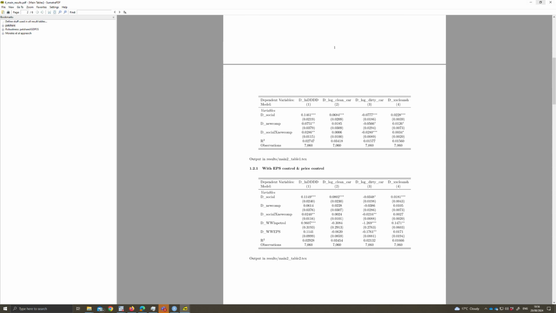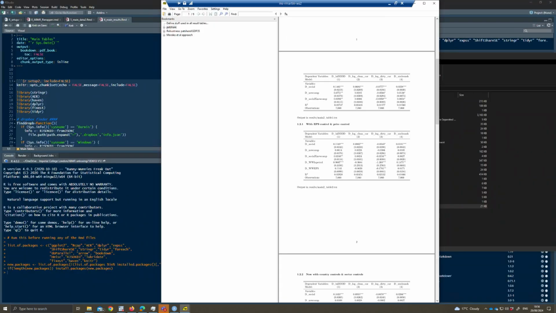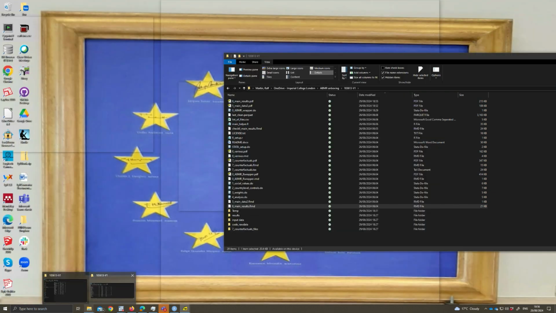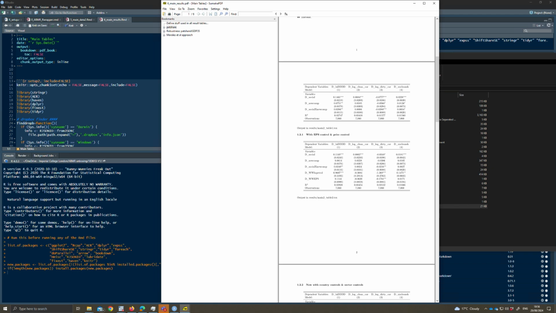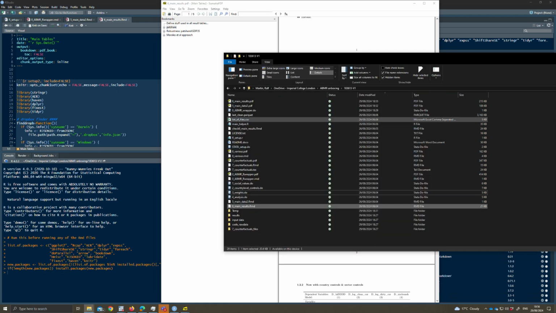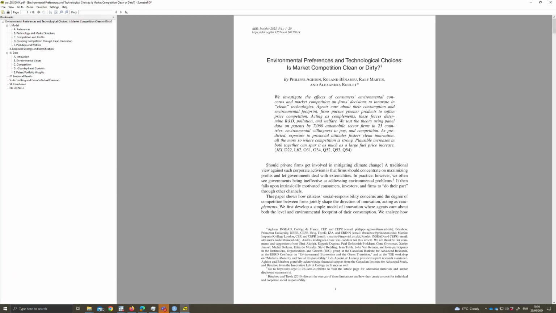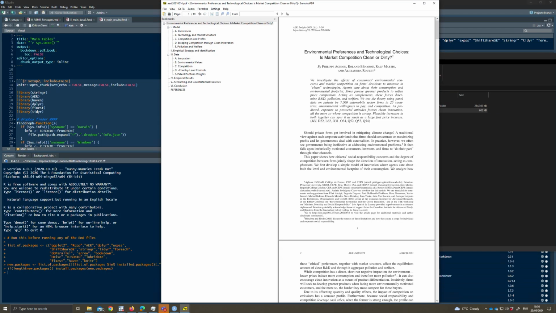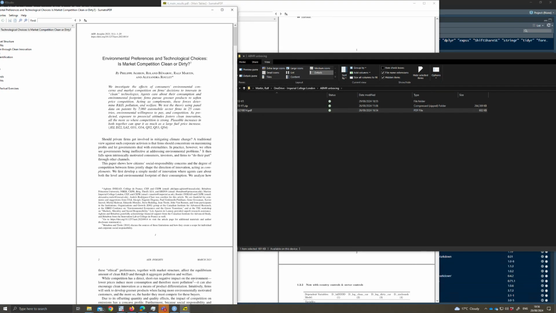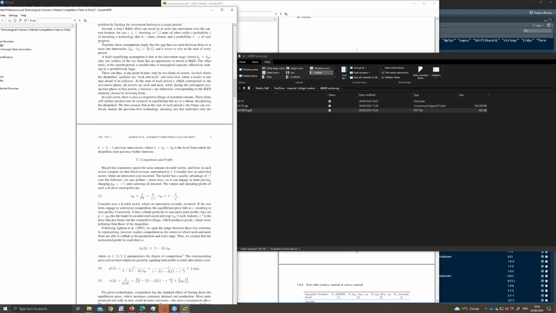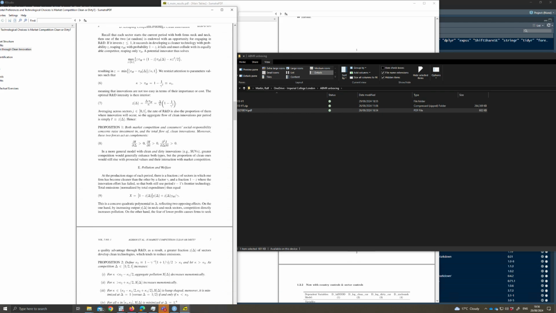And now maybe it's a good idea to compare this to the values in the paper to see if we really have replicated things. And I have the paper file here somewhere. There you go. So the paper is here. You can see them next to each other. So this should be the values from table 1. Let's see if that's the case.